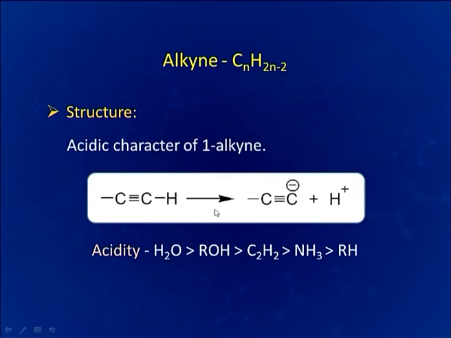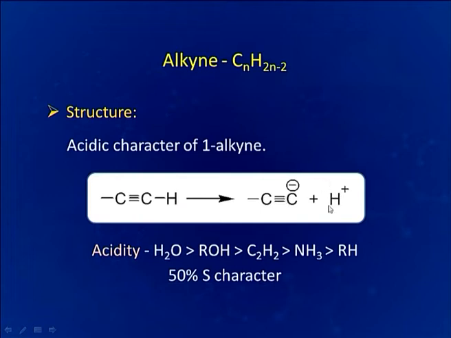This reaction takes place because of sp hybrid nature of the alkynes. Sp hybrid nature means 50% s character. So, 50% s character makes the electrons tightly held by the central carbon atom.